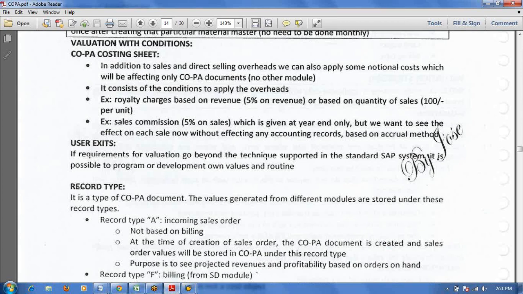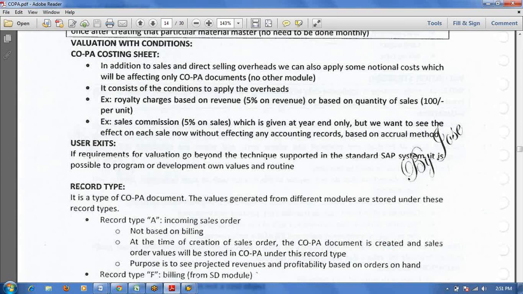Okay, the next one is record type. Record type is similar to document type in the FI module. Suppose you want to see vendor invoices, for that purpose you will create one document type, right? That is KR or something. In the same way here also, each module has one record type.